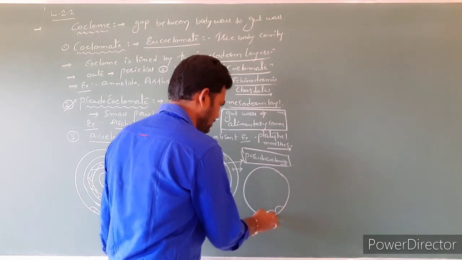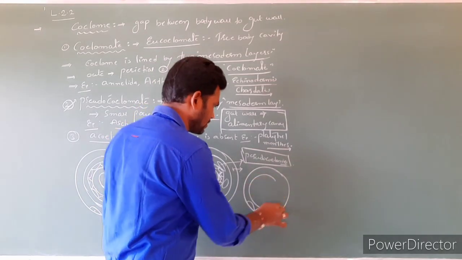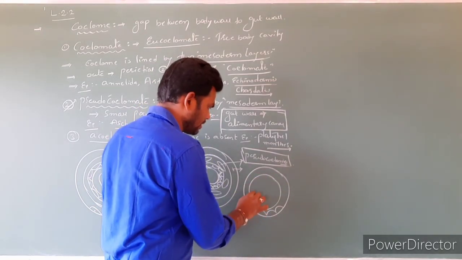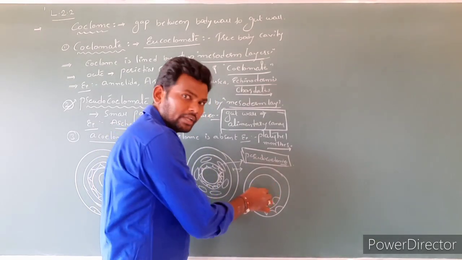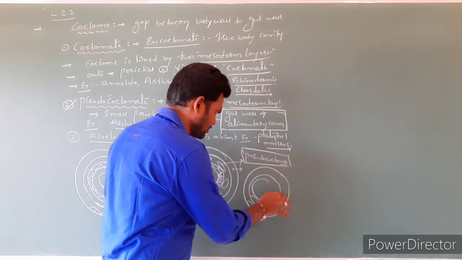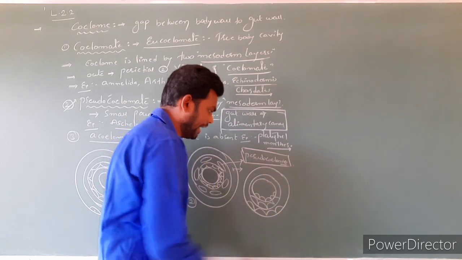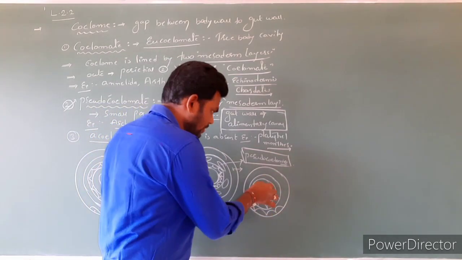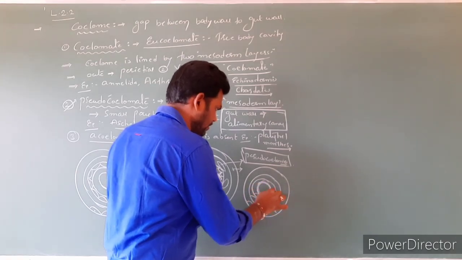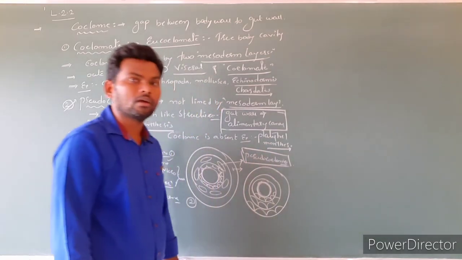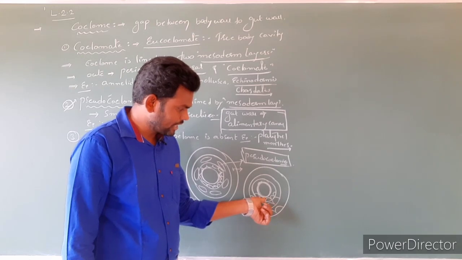The first one is the ectodermal layer, the next one is the endodermal layer, and the third one is the mesodermal layer. Ectoderm, mesoderm, endodermal layer, and here this one is the body cavity. Clear? Here you can see coelom is absent, with the ectodermal layer, mesoderm as well as endoderm.